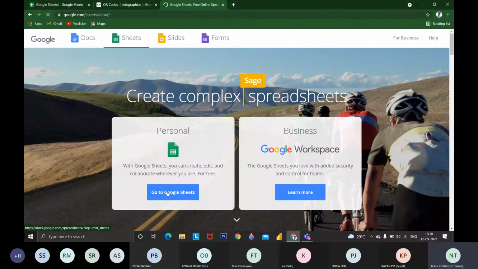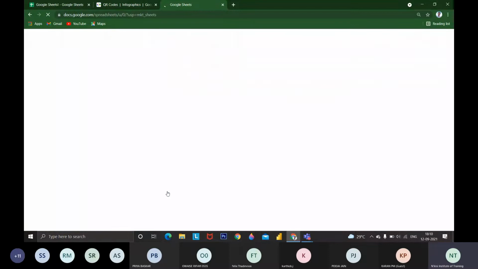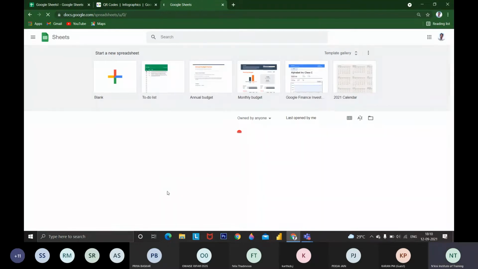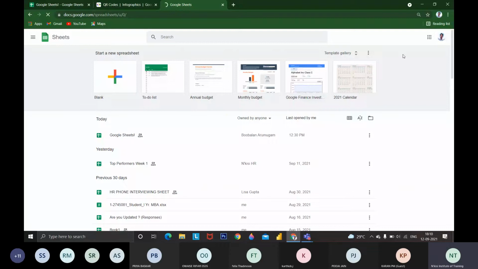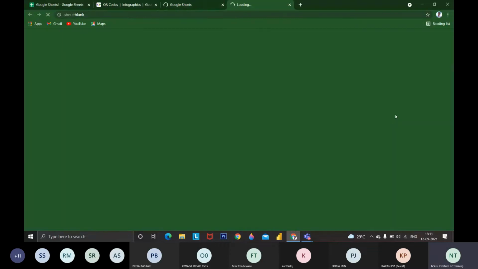So we are going to click open Google Sheets in the personal account. Now Google Sheets will be opening. This is a basic sheet. I am going to work on a blank document.